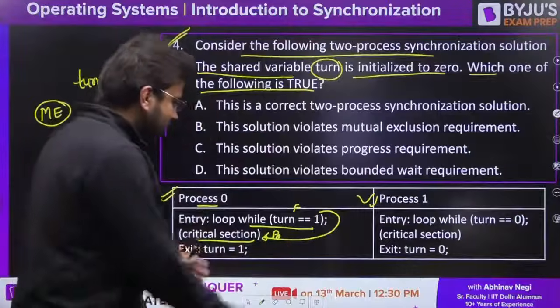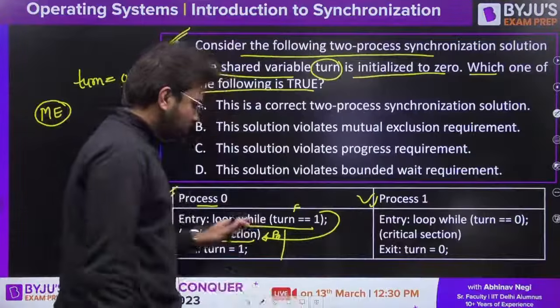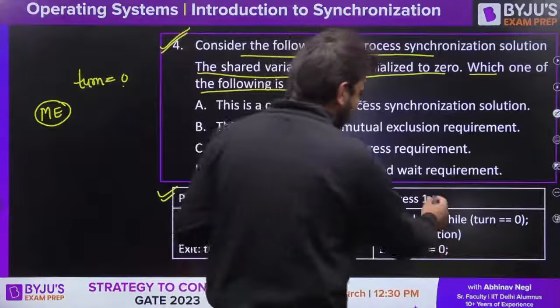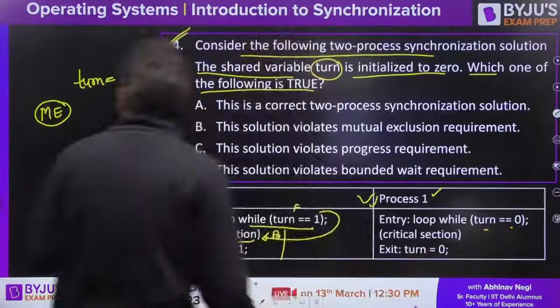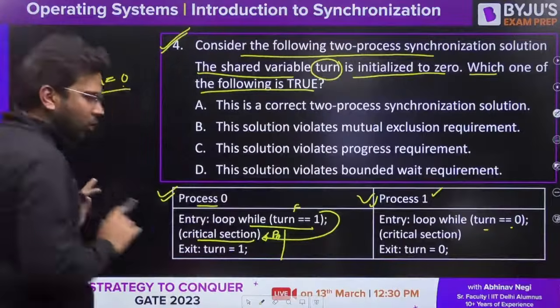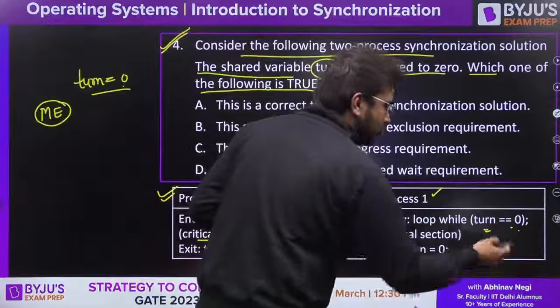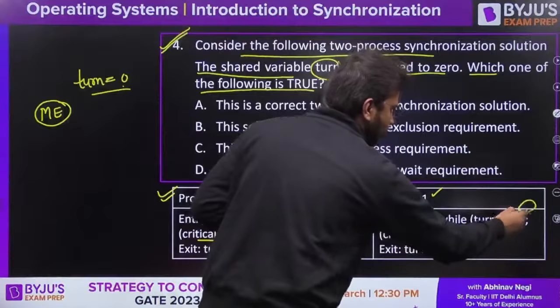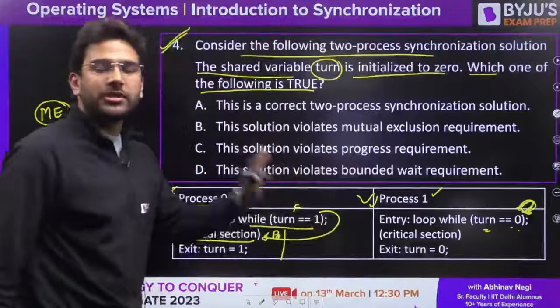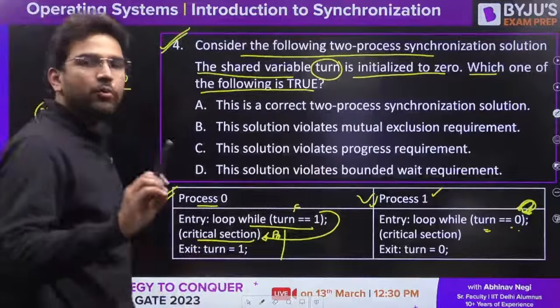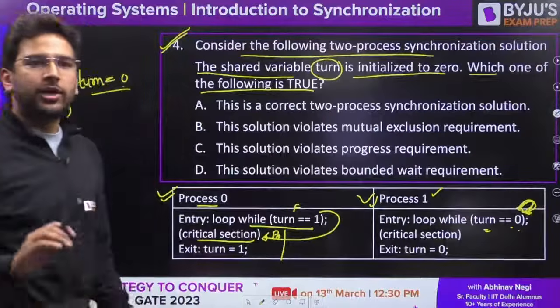Correct? Now let's say at this point of time P0 got preempted and now we are executing the P1 process. Again, while turn is equal to 0, initial value is 0, still it is 0, 0 is equal to 0, this is true. P1 will do busy waiting here, it is not able to access the critical section. Can we say mutual exclusion is satisfied here? Yes or no?